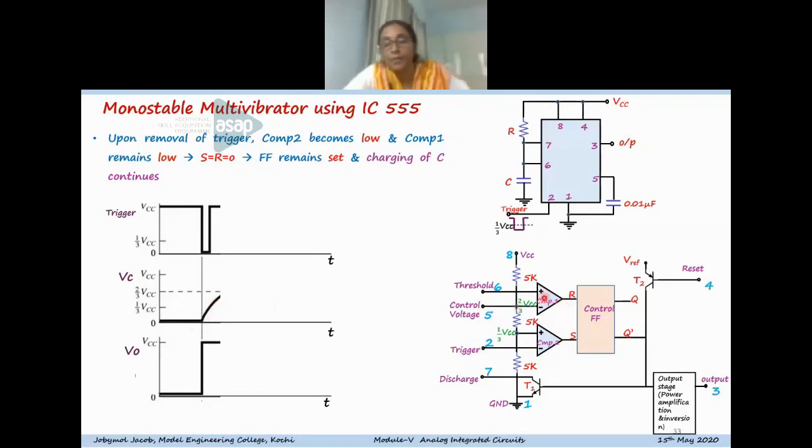Since the capacitor voltage has not reached the threshold level, the threshold pin also has a lower potential, so R also remains in the low state. So S equal to R equal to 0. The flip-flop remains in the previous condition, that is, the output high condition, so the transistor T1 is off and the capacitor can continue its charging. So the charging of C continues.